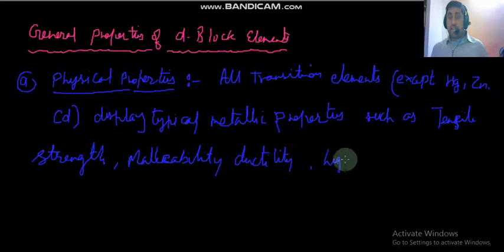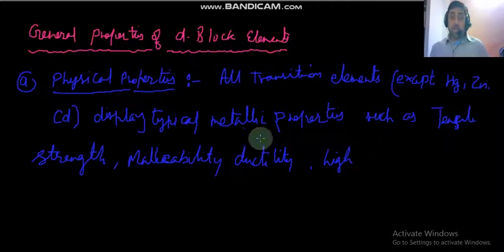Of course, malleability and ductility are also exhibited by zinc, cadmium, etc. But if we consider all properties together, then these can't all be expressed by zinc, mercury and cadmium.